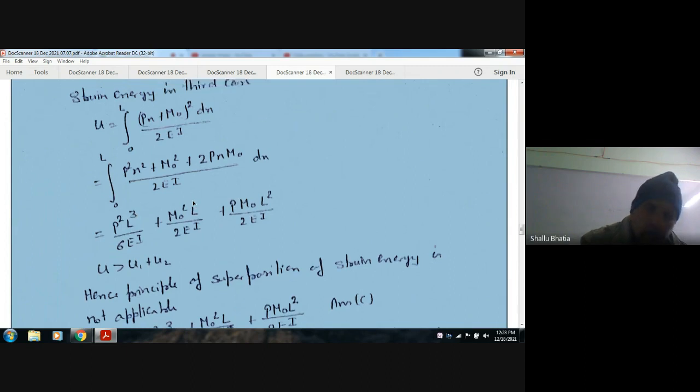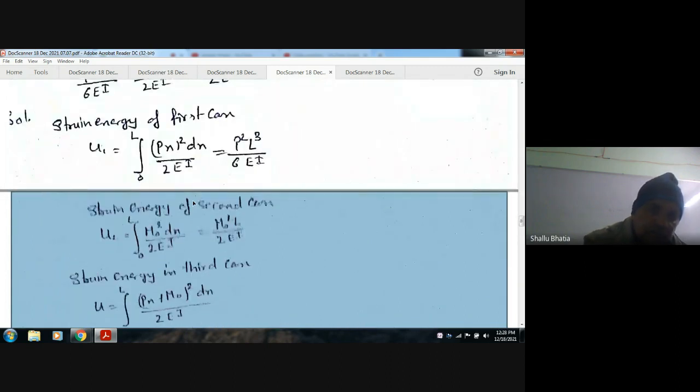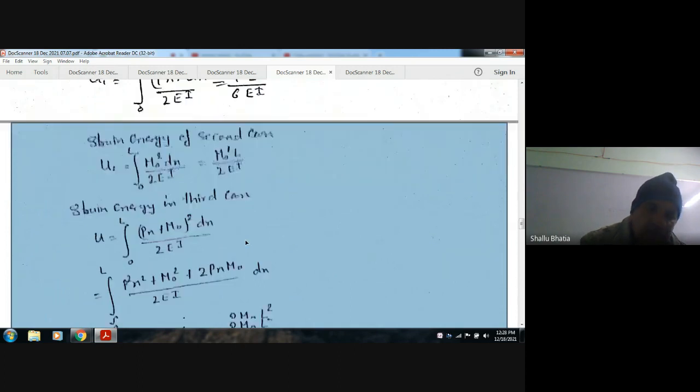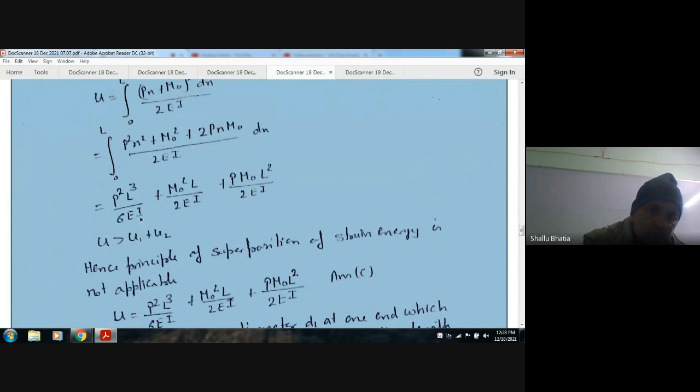And we can see that U1 is P square L cube by 6EI and U2 is M naught square L by 2EI, and U is P square L cube by 6EI plus M naught square L by 2EI plus the cross term. So we can see that U is not equal to U1 plus U2, and is greater than U1 plus U2.